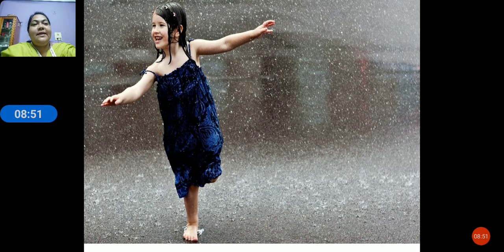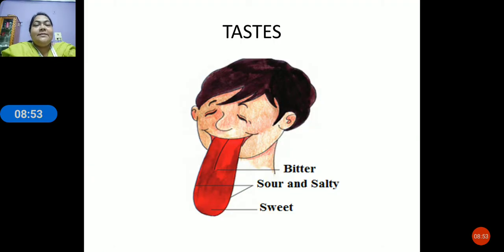Now the main thing is the taste. Okay, let us see what the different tastes are. What helps us to get the taste, children? It is our tongue that helps us to get the taste. So number one is bitter, number two is sour, and salty, sweet, and spicy you will also find there. So it is the tongue that helps us to taste the different types of food.